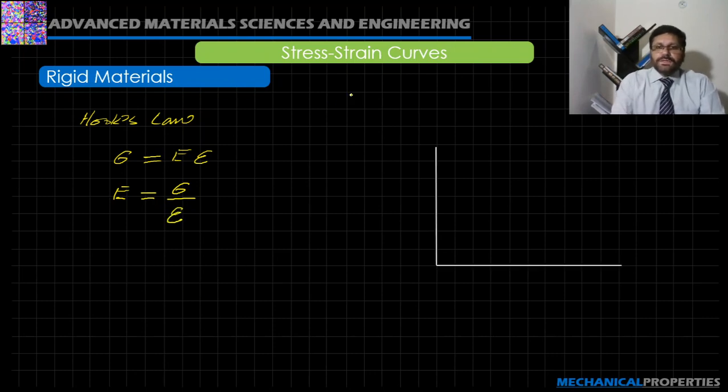Now considering the stress strain diagram, if we apply the load and continuously increase it, meaning we are increasing the value of stress, but there is no deformation, meaning epsilon is 0.